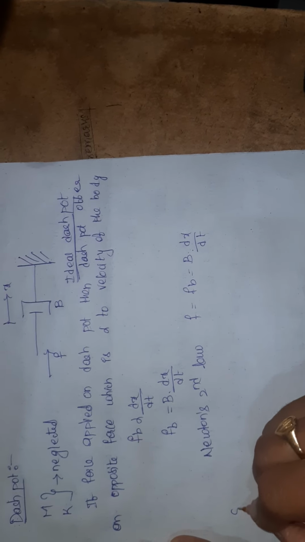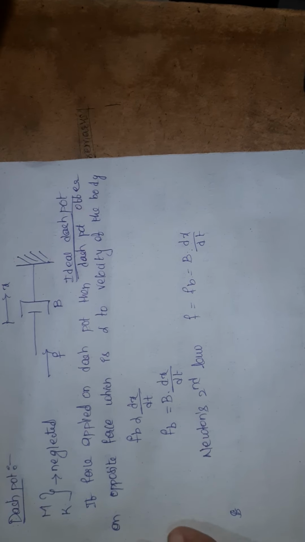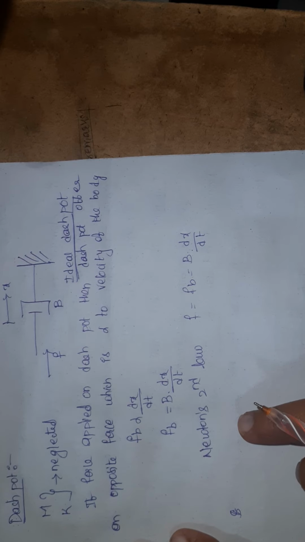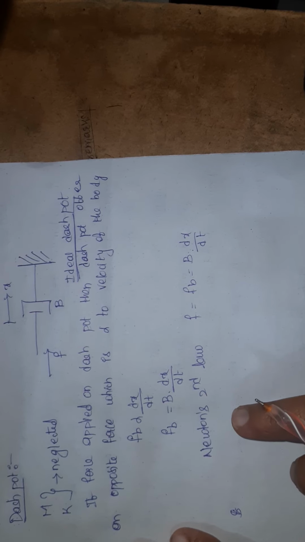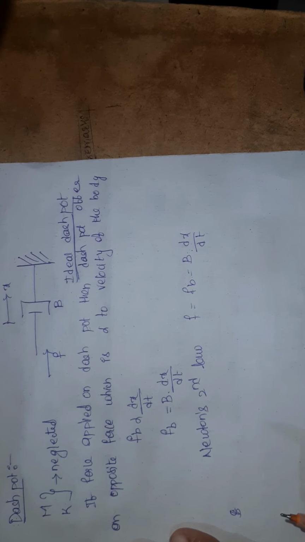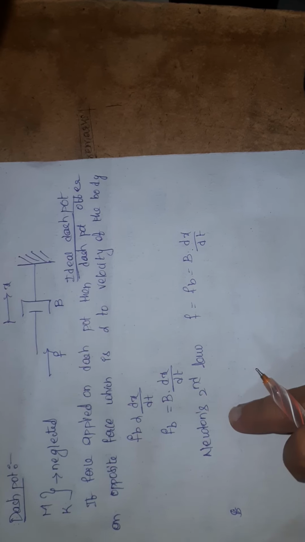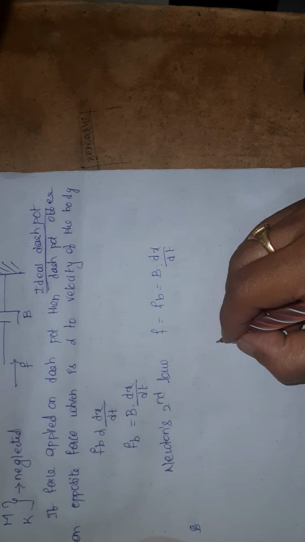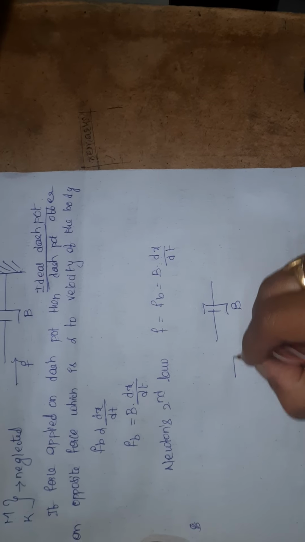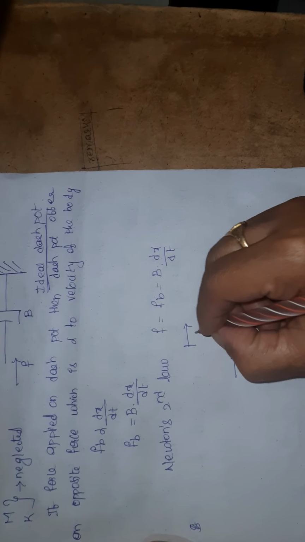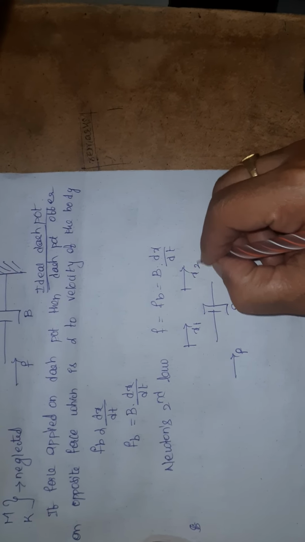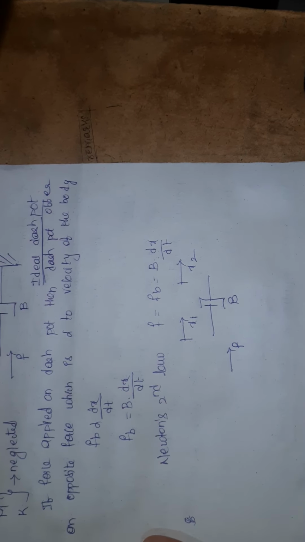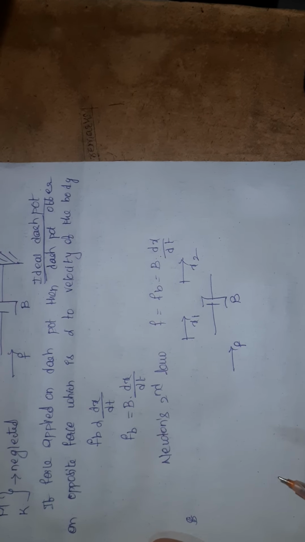Next, the third one is the spring. But before going to the third one, here I may have a second force balanced equation for the dashpot. In the second case, I may have a diagram like this. Then how do we draw the force balanced equation? If I apply the force in this direction, it will have displacement x1 at one end and displacement x2 at the other end. If I have two displacements for the single dashpot element, then what is the force balanced equation?